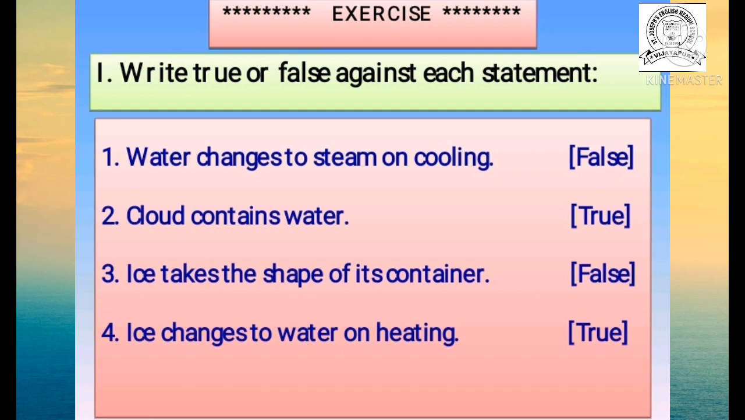Third one, ice takes the shape of its container. Does ice take the shape of the container? No, because ice is already in a cube shape. I told in the video, the solid water means what? Ice. The ice has a fixed shape. Only the solid water, the ice, has a fixed shape. Remaining liquid and gas do not have a fixed shape. That's why the statement that ice takes the shape of its container is wrong or false.